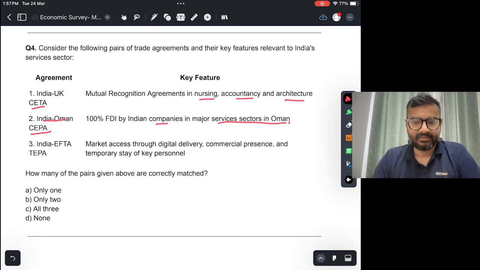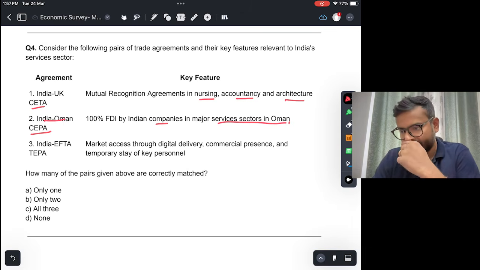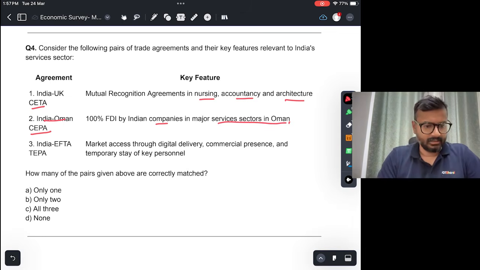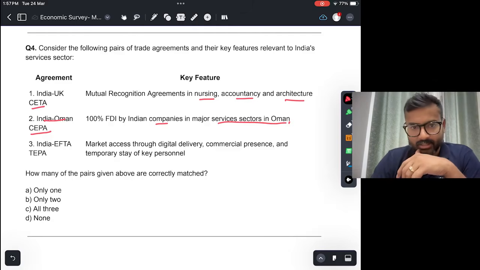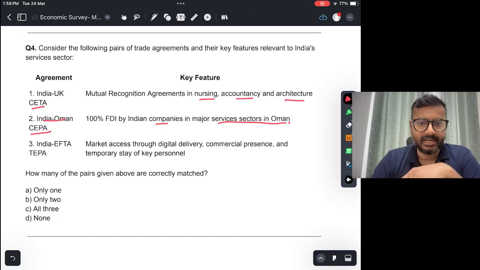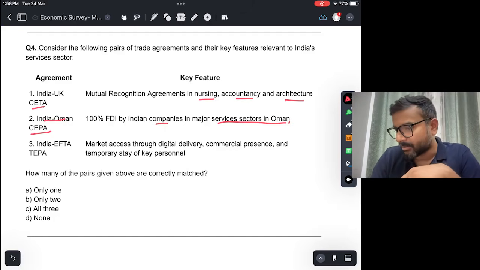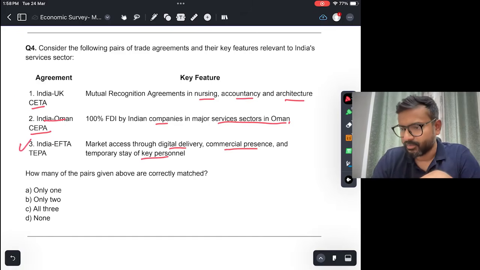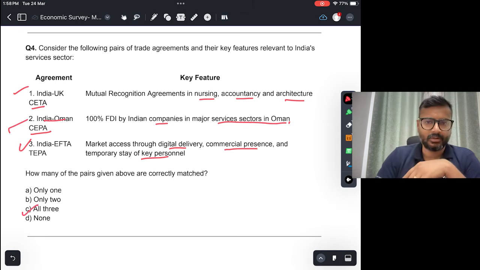And India EFTA. Let me just quickly check. It's a European Union for sure, but I want to also tell you about it. It's European Free Trade Association, right? EFTA. TEPA has been signed, Trade and Economic Partnership Agreement, and market access through digital delivery, commercial presence, and temporary stay of key person. Okay, sounds correct. This is also true. So all these three are correct. So the correct answer would be C. All three.